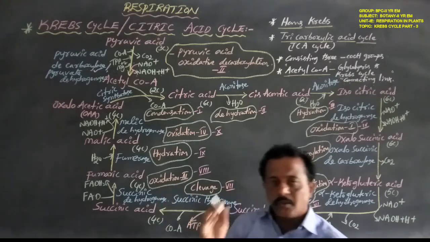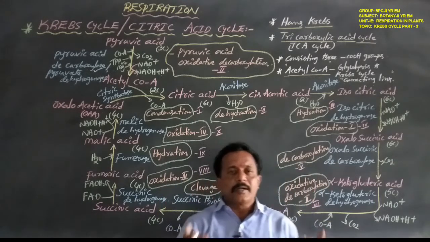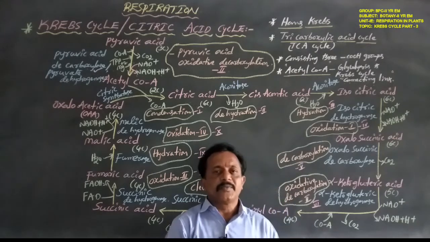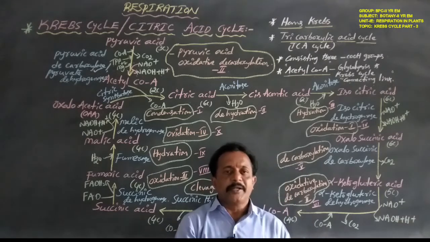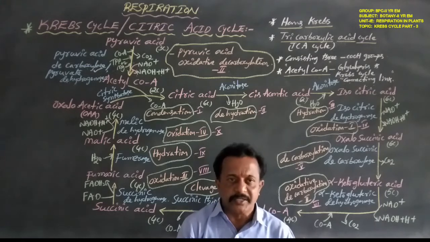Glycolysis occurs in the cytoplasm of the cell, containing 10 enzymes and 10 biochemical reactions.